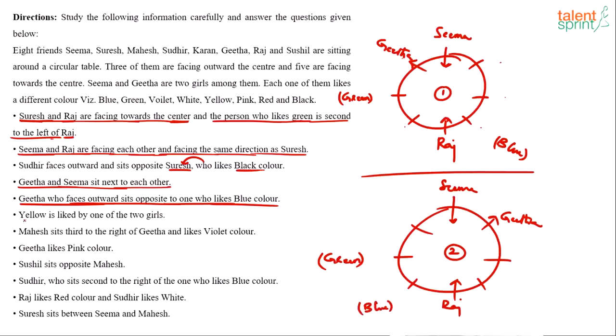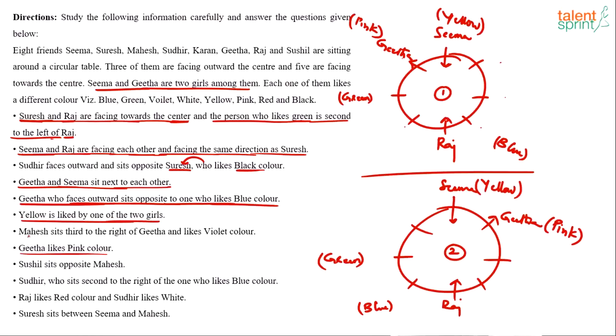Right? Yellow is liked by one of the 2 girls. Who are the 2 girls, by the way? Seema and Geeta are the 2 girls. We already know that. So either Seema or Geeta likes yellow. But the next statement says Geeta likes pink color. It's definite, so fix pink for Geeta. Here also Geeta likes pink. And then it's obvious that Seema would like yellow color, because one of the 2 girls has to like yellow. If it is not Geeta, then it has to be Seema. So Seema likes yellow color. Looks like an easy one, right?